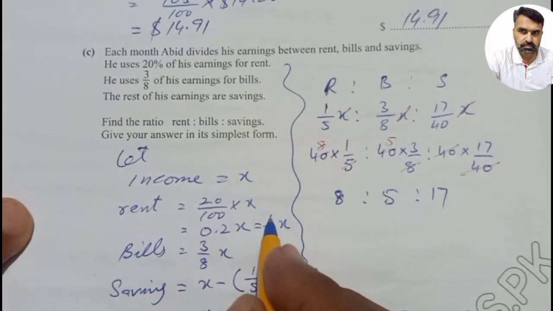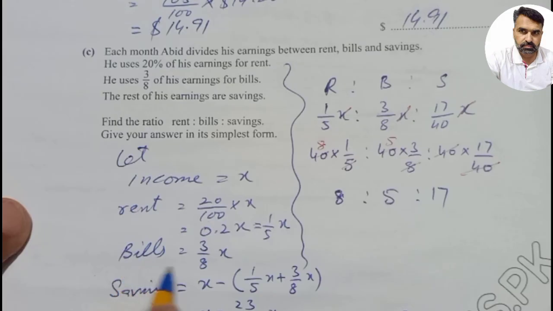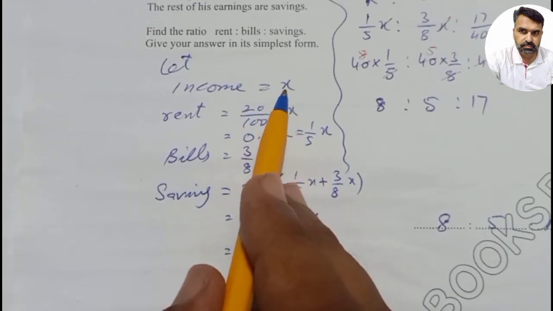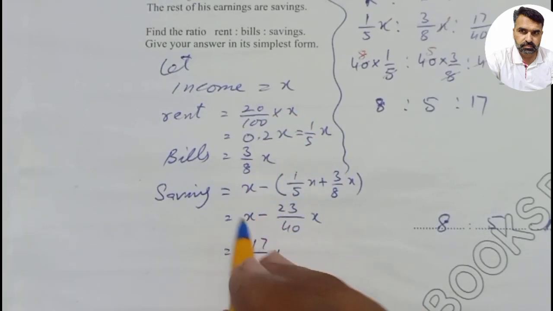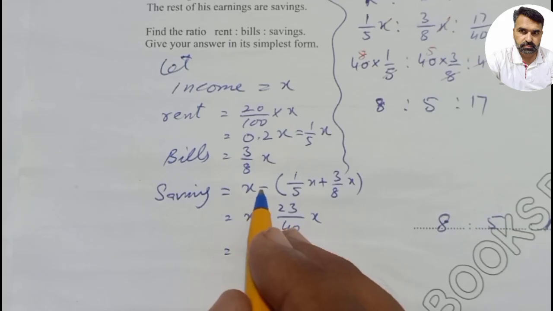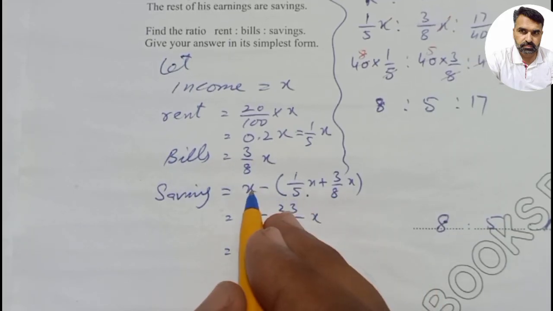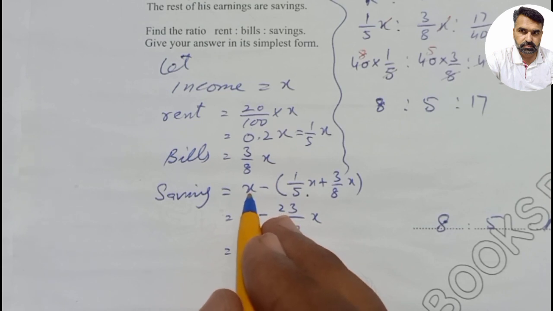If we write it as a fraction, it will be 1 over 5 x. Bills are 3 over 8 of x, and the rest of the amount will be savings. So if we subtract bills and rent from the total income, that will be his savings. So we will subtract rent as well as bills from x because his total income is x.